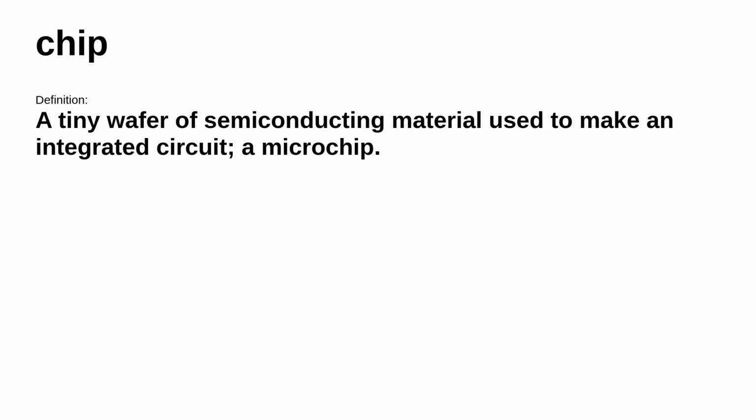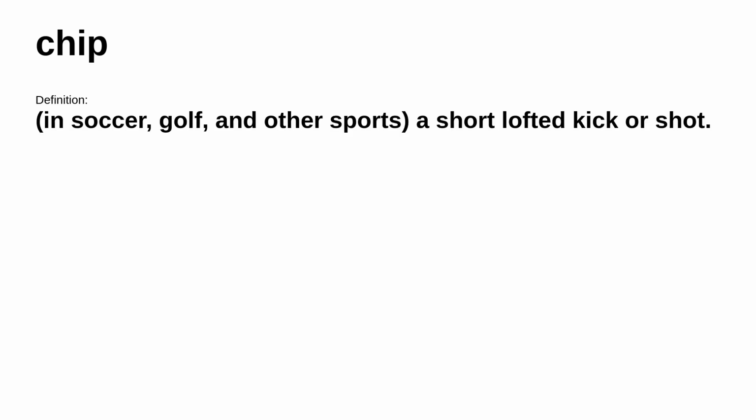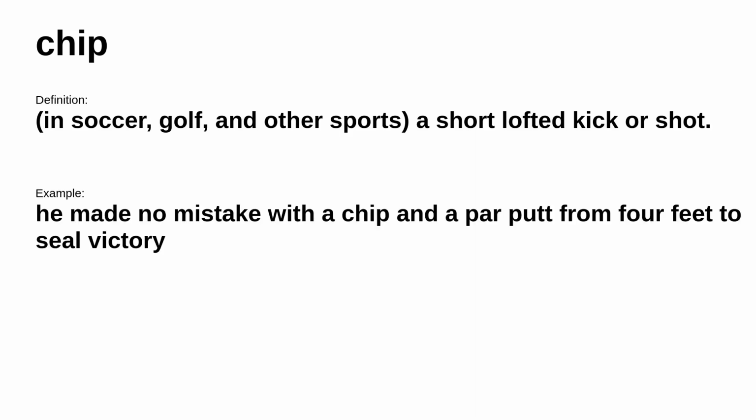However, in a different situation, it's defined as a tiny wafer of semiconducting material used to make an integrated circuit, a microchip. However, in a different situation, it's defined as a counter used in certain gambling games to represent money. For example, a poker chip. However, in a different situation, it's defined as in soccer, golf, and other sports, a short lofted kick or shot. For example, he made no mistake with a chip and a par putt from 4 feet to seal victory.